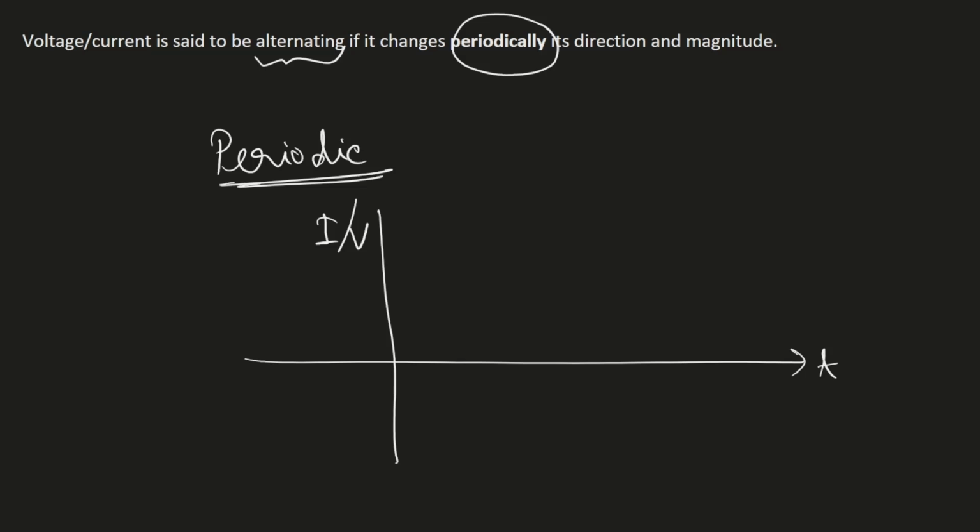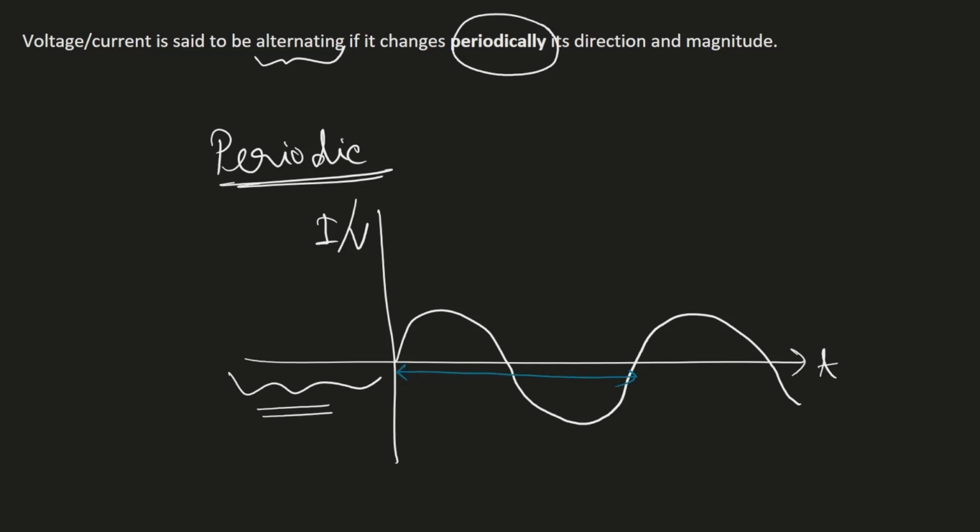Time is always positive, so this part is not considered. We assume the time starts from 0. For example, if I have a graph like this, look at this. If I copy paste from this point to this point, can I generate the full graph?